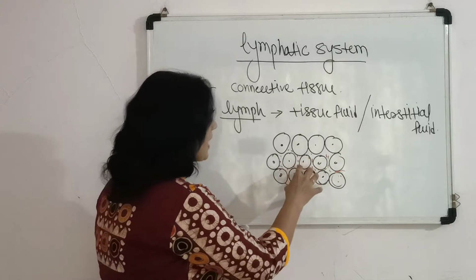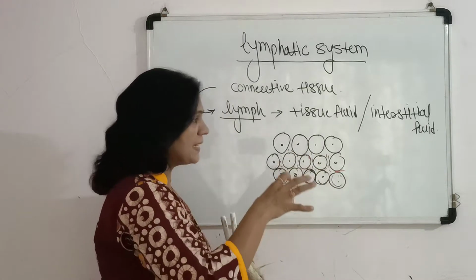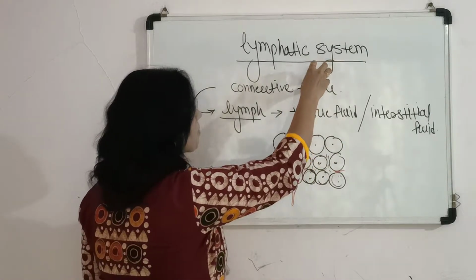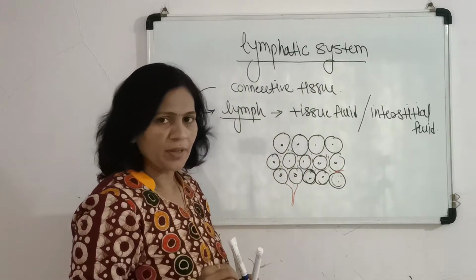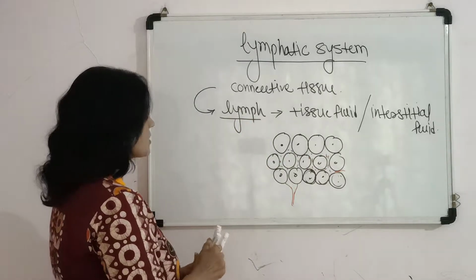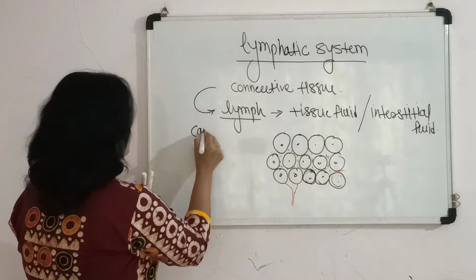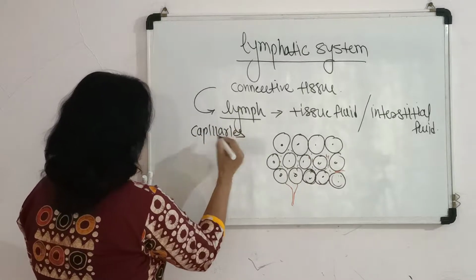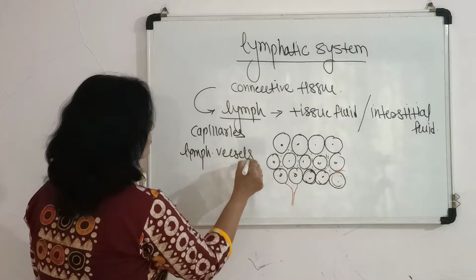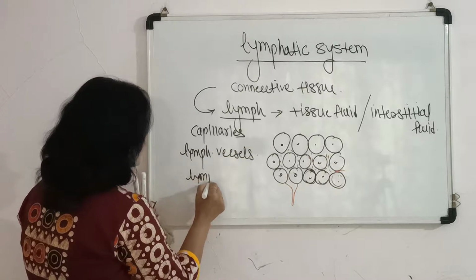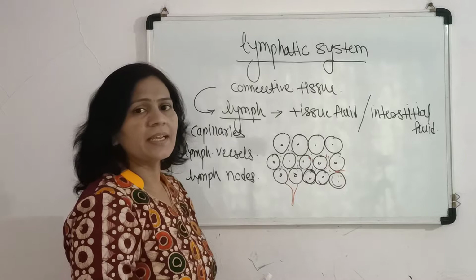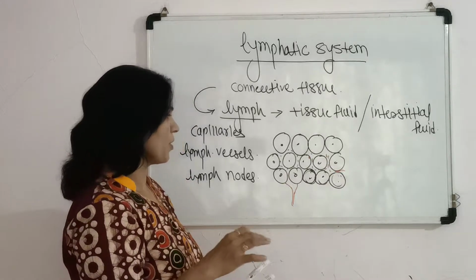For the drainage of this interstitial fluid, which is called the tissue fluid, there is the lymphatic system in our body, which basically consists of the lymph, the lymphatic capillaries, the lymphatic vessels, and most important in this system, the lymph nodes, which are scattered in different regions of our body.